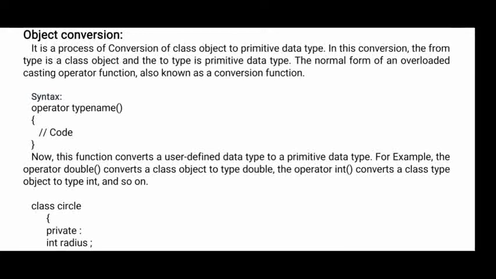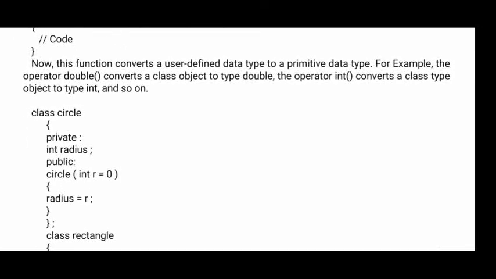So here first we will create operator and the name of the function. Now I will explain with an example, but what we are going to discuss in the example I will tell you here. This function converts a user defined data type to a primitive data type. Here what is a user defined data type? Class is a user defined data type that will convert into the primitive data type. For example, operator double. Okay, here double, what operator?